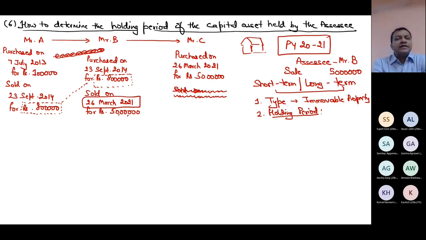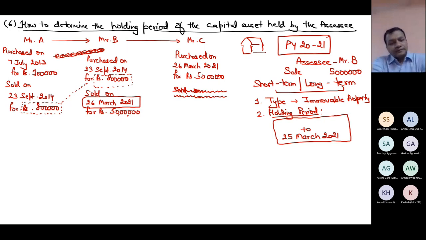So one thing is sure: the date preceding the date of transfer. So what is the date of transfer for Mr. B? 26 March 21. So one thing is sure that I will check till that date, but I will start from which date? That is necessary. Can you tell me the starting date now? 23rd September 2014.